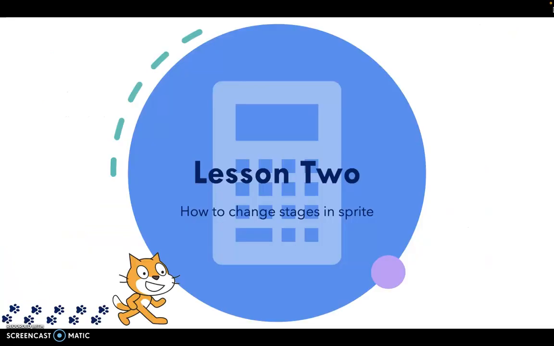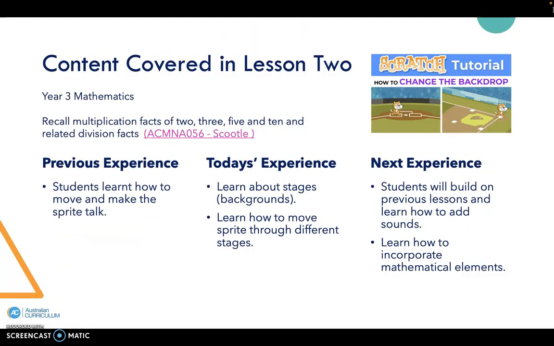Secondly, students' prior knowledge of Scratch obtained in Lesson 1 will be expanded through the introduction of stages, also known as backgrounds. Students will learn how to add stages and how to change the stage and make the sprite move through these different stages.